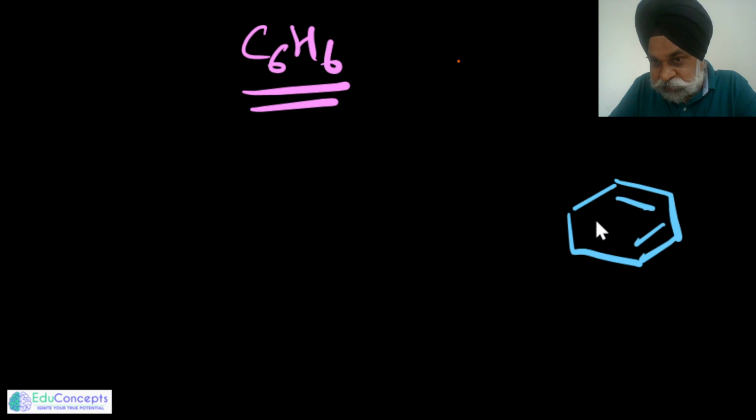If I write C6H6, all of you might have seen or learned it in your 9th, 10th class. You always say it is benzene. Generally we show it like this, this is benzene.